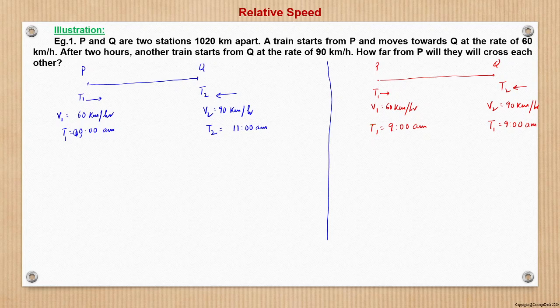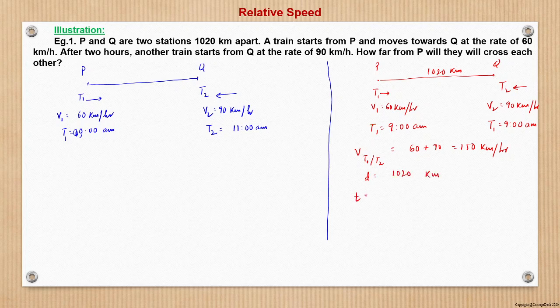So this is a classical case of relative motion. Both the trains are starting at the same time. They will be covering a distance of 1020 kilometer. So what we learned? We learned that when two objects are moving in opposite direction, the relative speed, that is velocity of T1 with respect to train 2, will be nothing but the addition of the two, 60 plus 90, that becomes 150 kilometer per hour, and distance is nothing but 1020 kilometer.